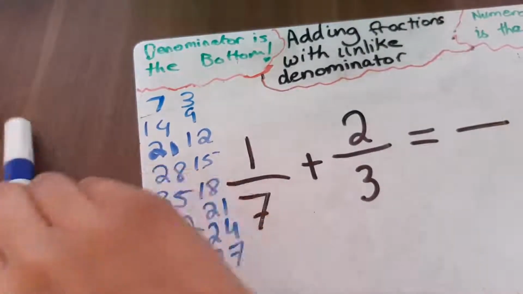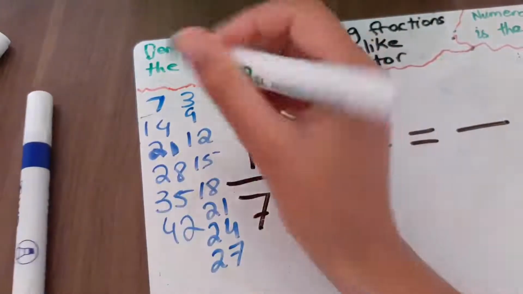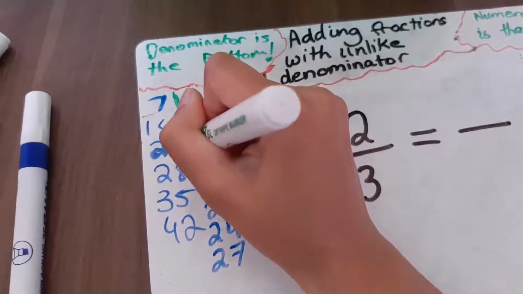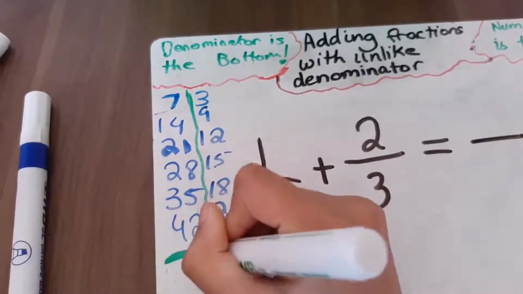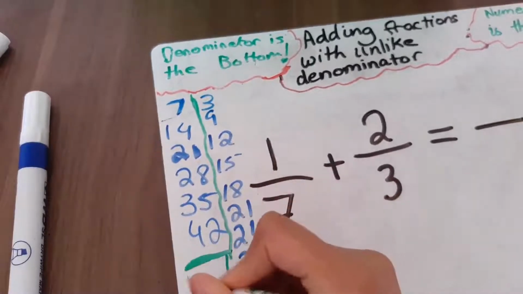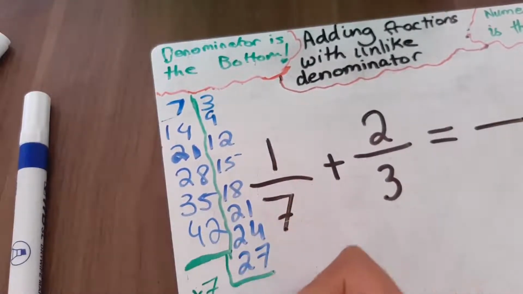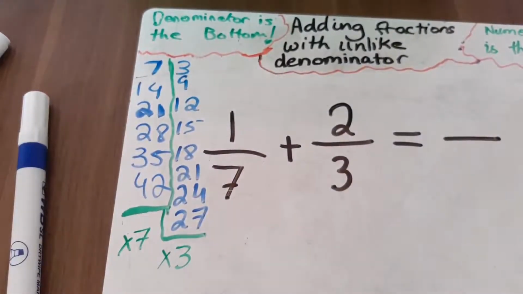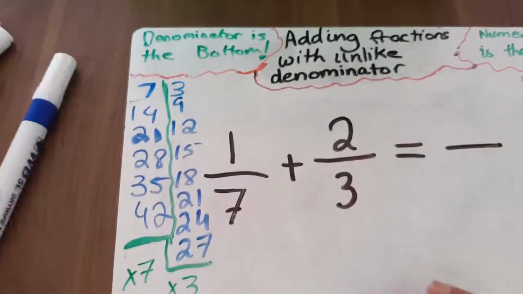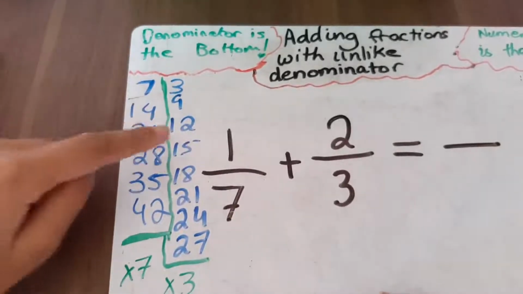I'm going to stop there. I'm going to draw a line to separate them. These are the 7 times tables and these are the 3 times tables. What we have to do is get a number that they both go into.